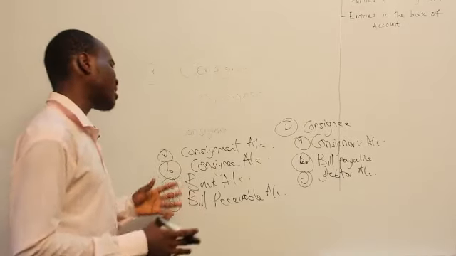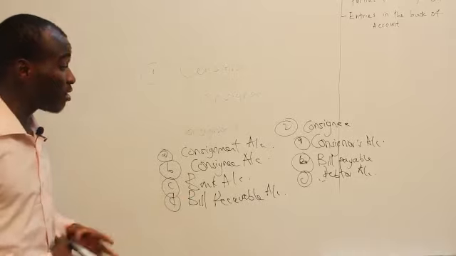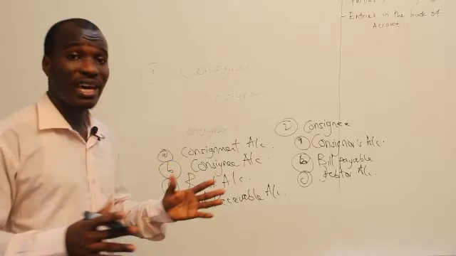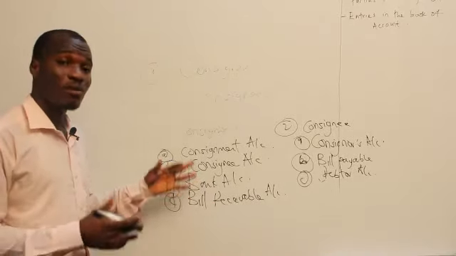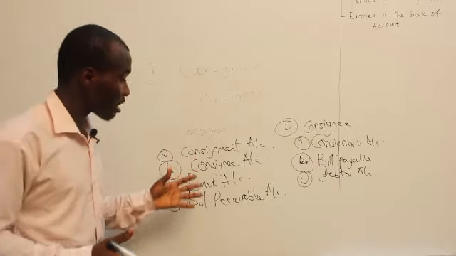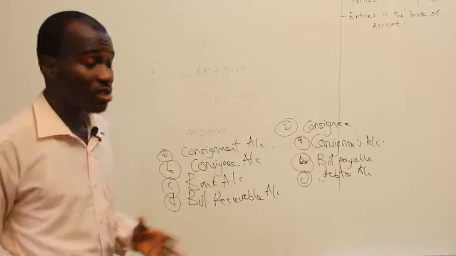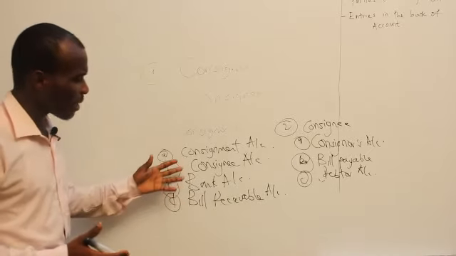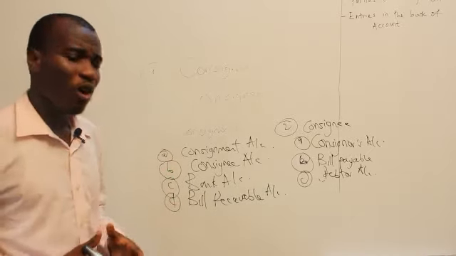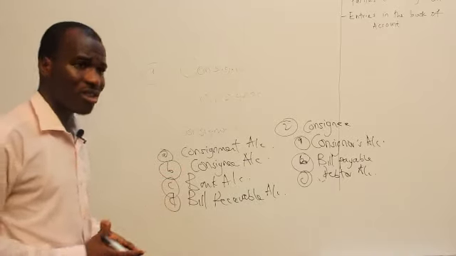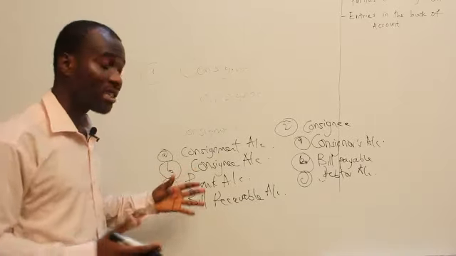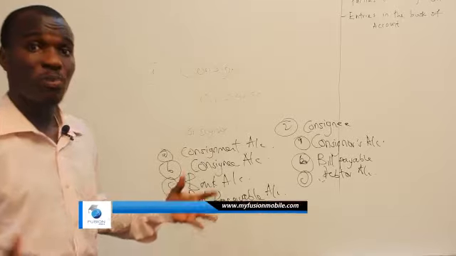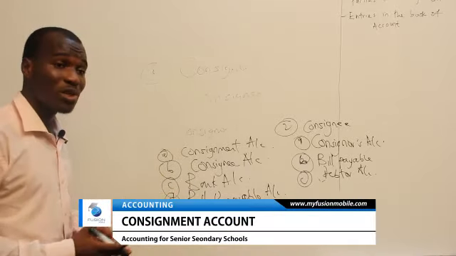The next transaction is the expenses paid by the consignee on behalf of the consignment. So the consignee can also pay some amount of expenses. To determine the amount of expenses paid by the consignee, the double entry is to debit consignment account, and we are going to credit the consignee account, because the consignee, the debtor, is the one paying the expenses, and the consignor will be the one to be what?